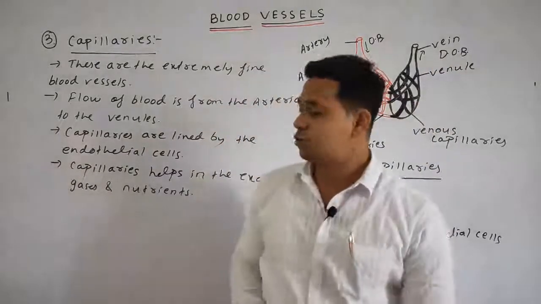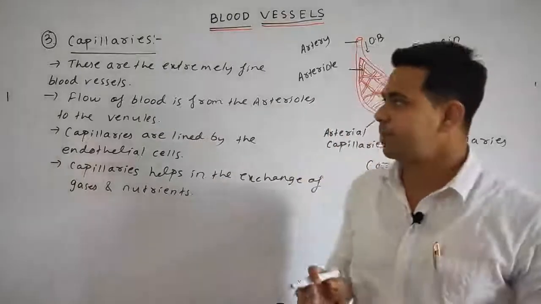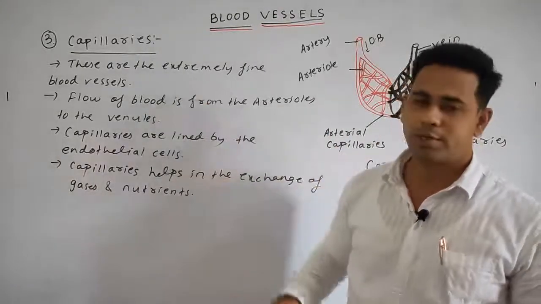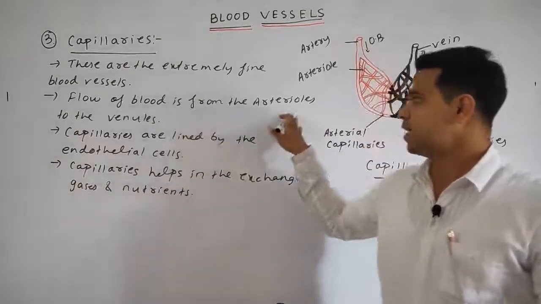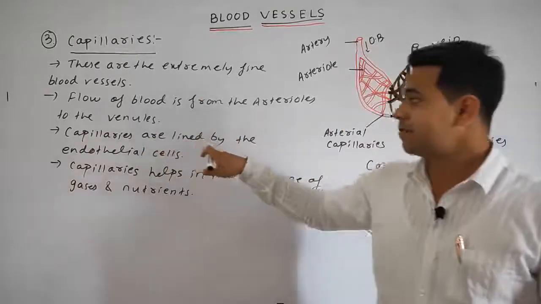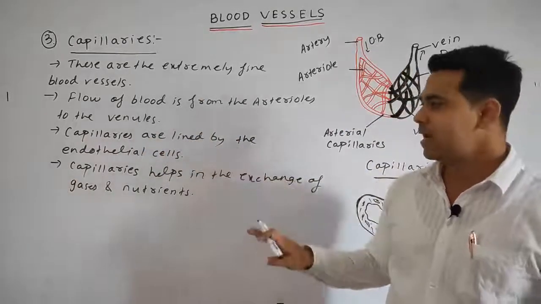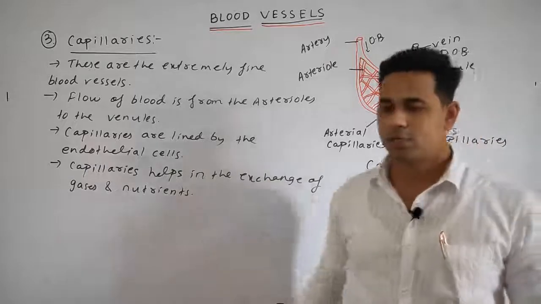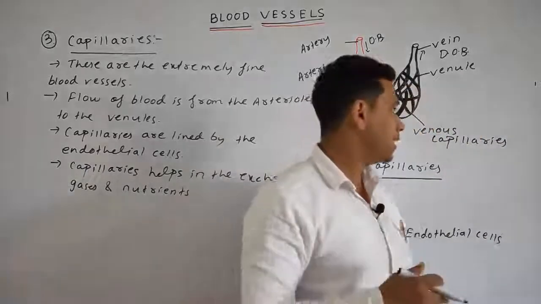Okay students, so this one is a short topic. Capillaries, these are the extremely fine blood vessels. Flow of blood is always from the arterioles to the venules, the capillaries are lined by the endothelial cells, and the capillaries help in the exchange of the gases and the nutrients. And this one is your diagram.